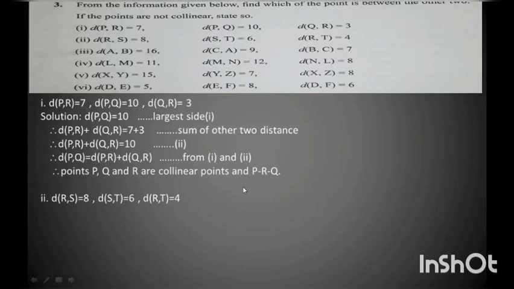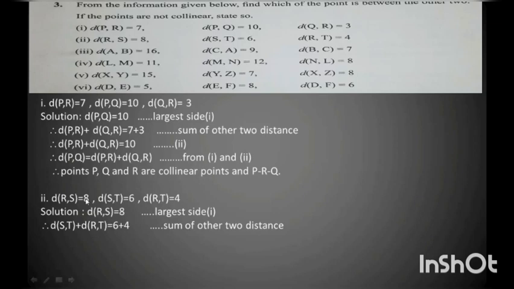Next, second question. Distance RS is 8, distance ST is 6 and distance RT is 4. Again same, I have to find which point lies between the other 2 points, and I have to state whether they are collinear or not. So first I see which is the largest side. RS is the largest side because it has 8.